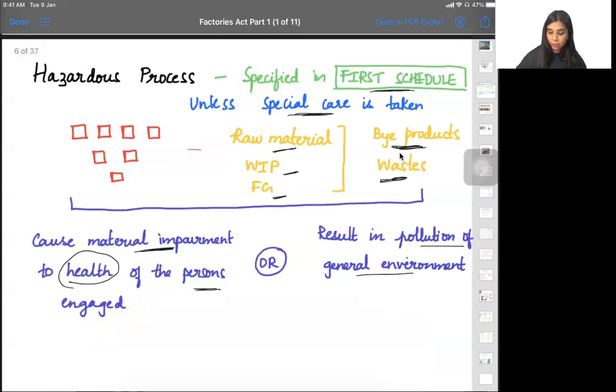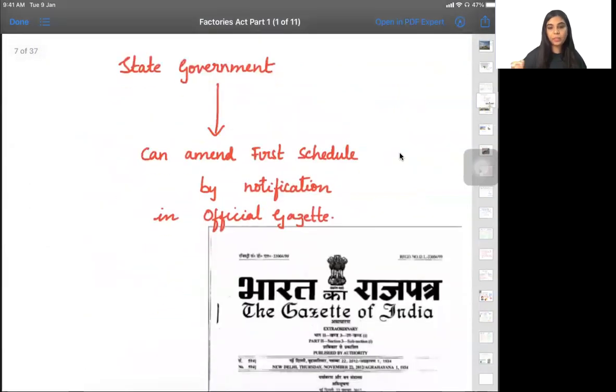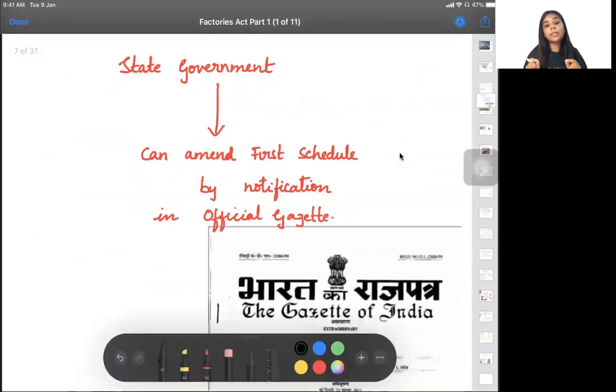Yes, ma'am. So moving ahead, we'll be talking about the state government. In this hazardous process, if the state government wants to add any process as a hazardous process, it can add it in the first schedule by amending, by issuing a notification in the official gazette. Suppose the state government has realized that there is a process called A, and this process is hazardous. If it is not there in the first schedule, they can add this process A as a hazardous process by changing the first schedule.